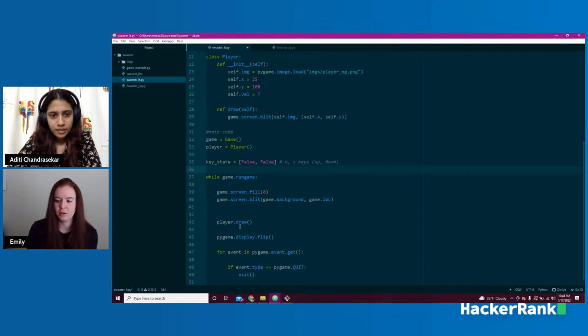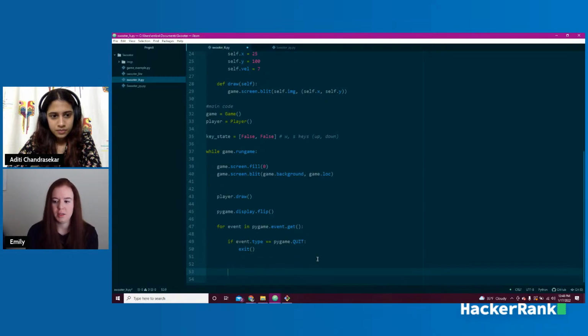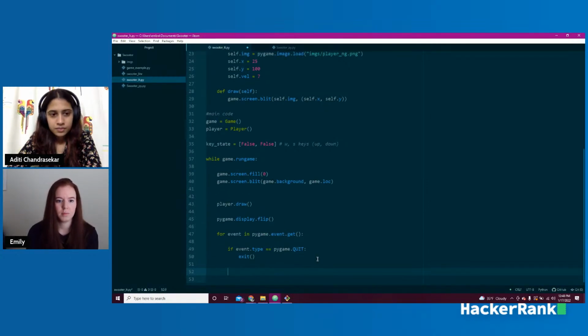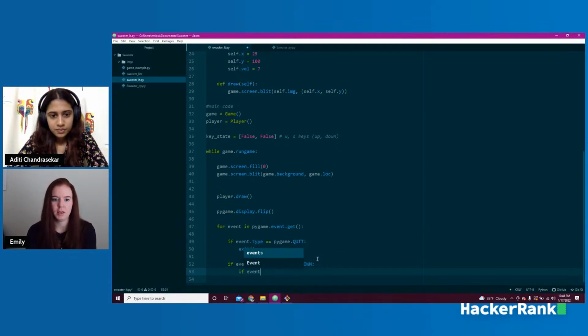So now we have to actually handle the events. We've already got, okay, if event type is quit, this is what we do. Now we're going to have to check if our event type is key press. So I'm going to say if event.type. Pygame has its own built-in types, so I can actually say pygame.KEYDOWN. So now we're saying, did I press a key down? And it's going to search for that. And I'm going to say if event.key equals, and this is also from Pygame, this is how they call out the different keys. It's K, capital K _ W.